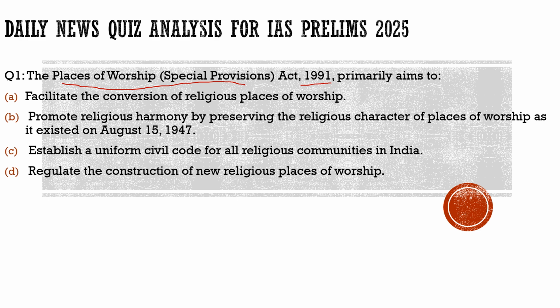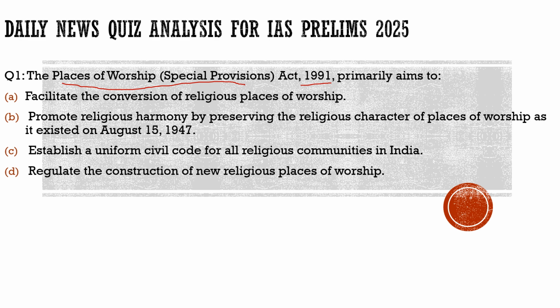Now let's recap what we understood about this law: whatever was the physical or religious state of any place of worship, it would remain the same, and the courts are not allowed to take such cases. Now let's try to solve this question. The question says, the Places of Worship Special Provision Act 1991 primarily aims to: first, facilitate the conversion of religious places of worship.